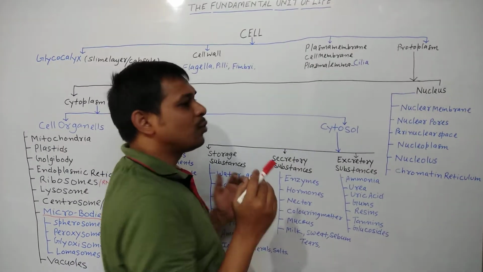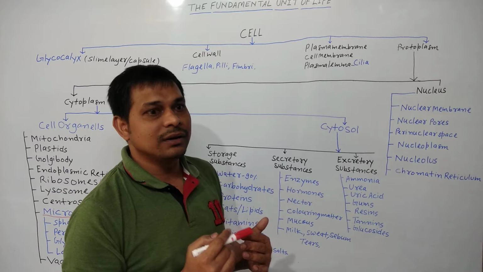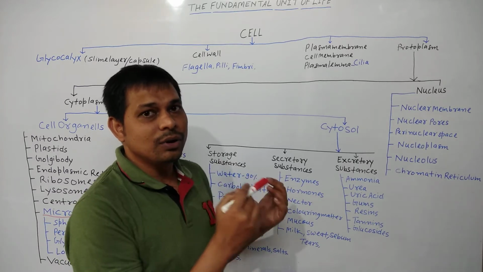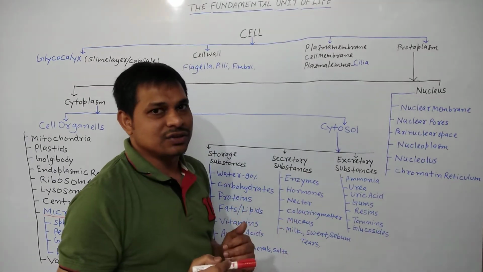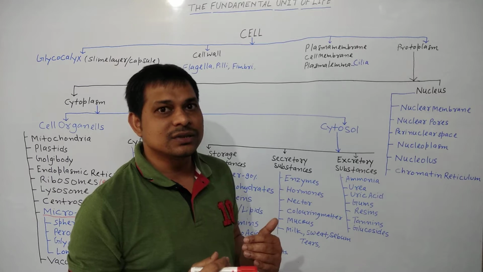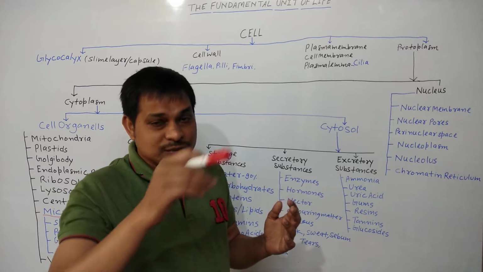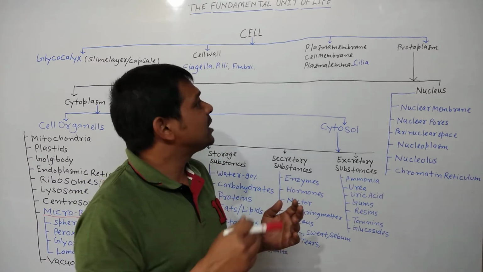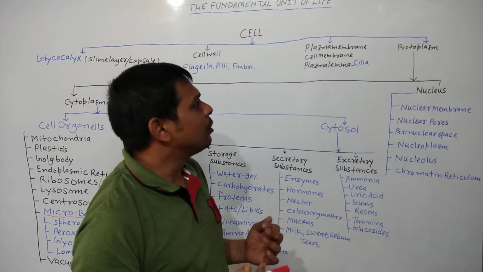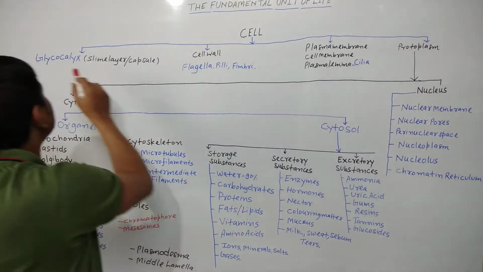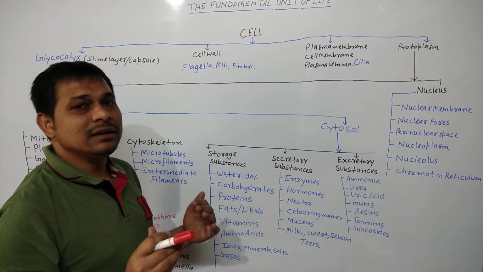It also provides framework to the cell, and it helps in exchange of material from outside to inside and inside to outside. Plasma membrane bears cilia, hair-like, thread-like structures, as we can see in case of paramecium, numbers of cilia present on the surface of the plasma membrane, body surface. So that is the cilia. It also helps in movement and locomotion. Clear? So these three, glycocalyx, cell wall and plasma membrane, these are the cell envelopes.